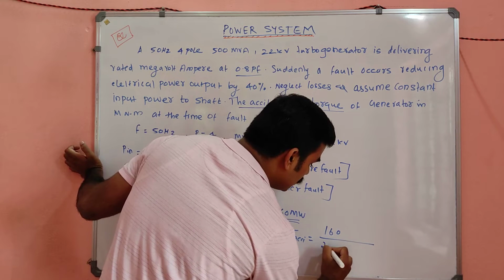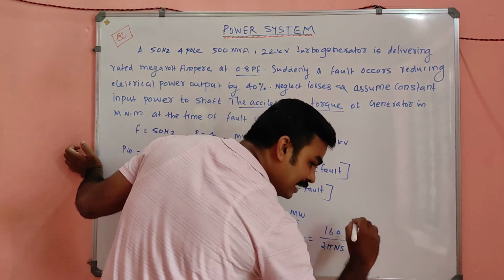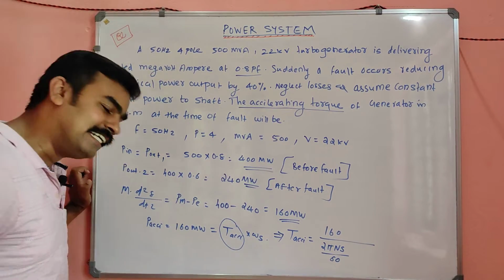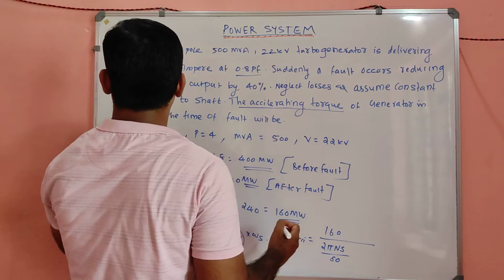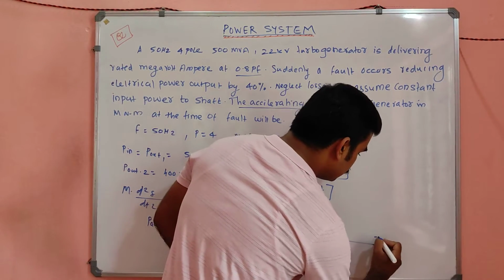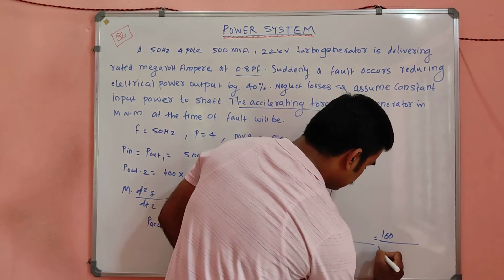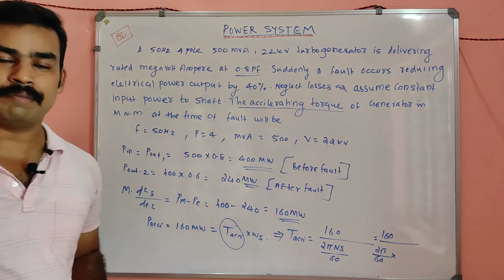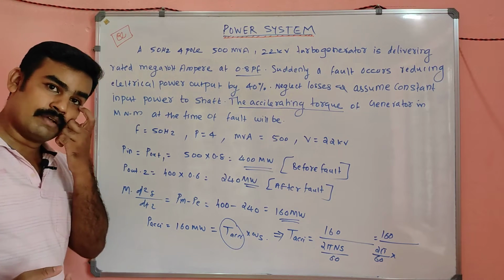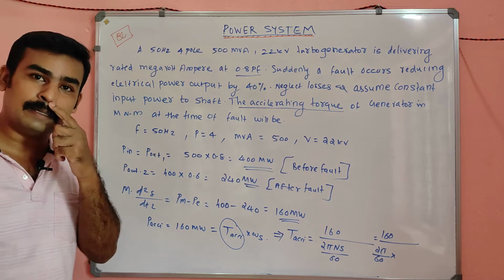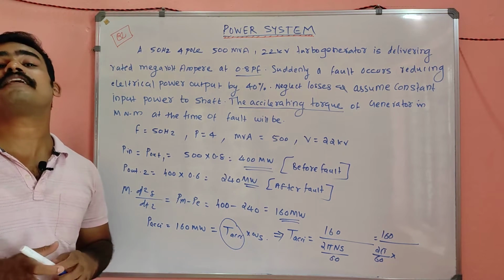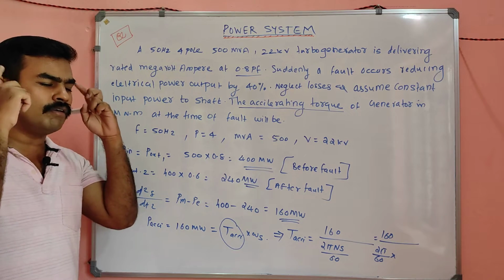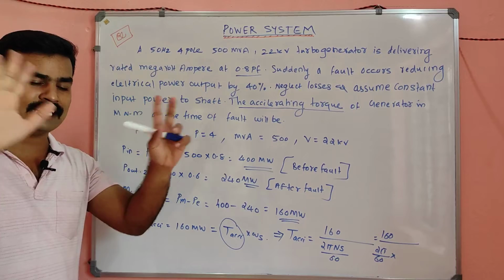Omega s is what, my dear? 2 pi into ns by 60. Omega is nothing but 2 pi n by 60. So it will be nothing but 160 divided by 2 pi by 60 into ns, where ns is the synchronous speed. The alternator is always running at synchronous speed. It is not an induction machine, it is an alternator, so while dealing with an alternator, you should take the speed as synchronous.